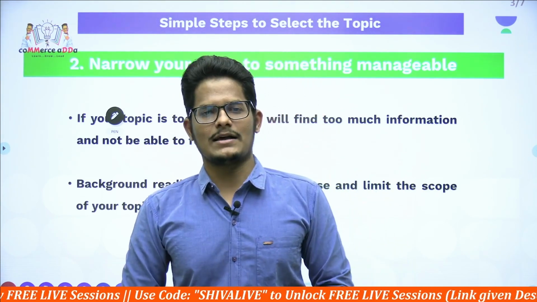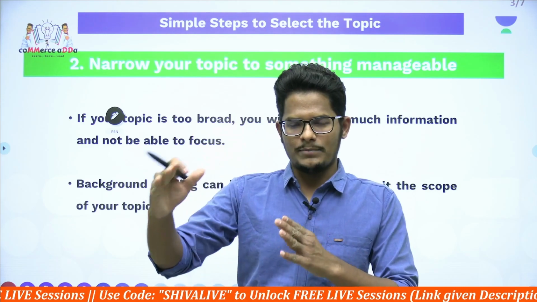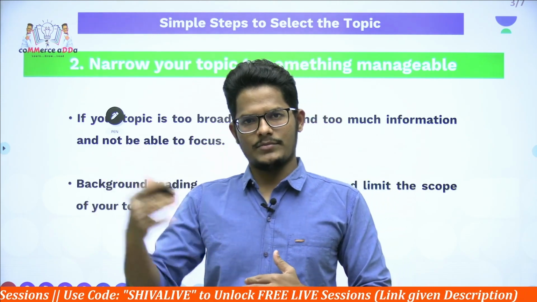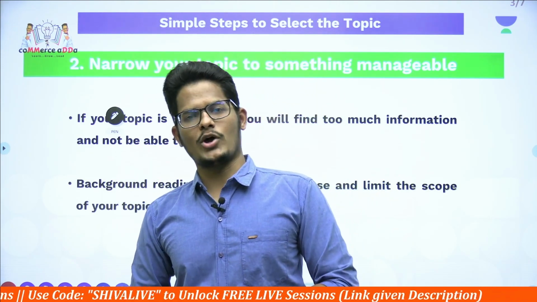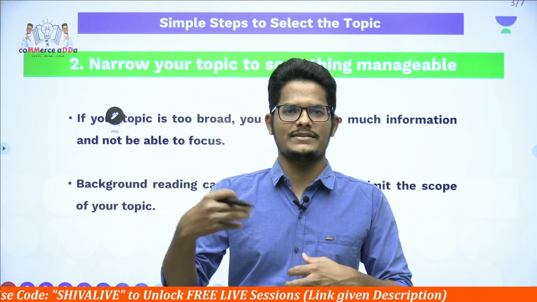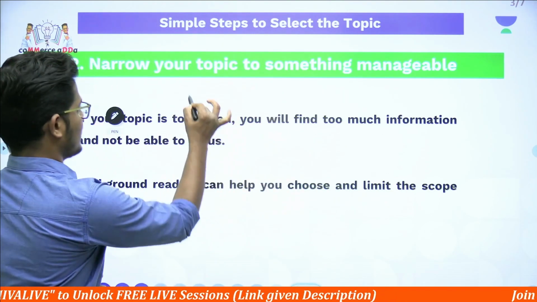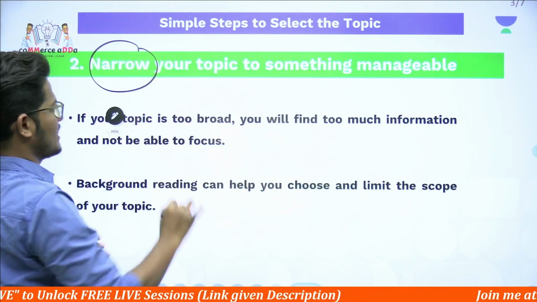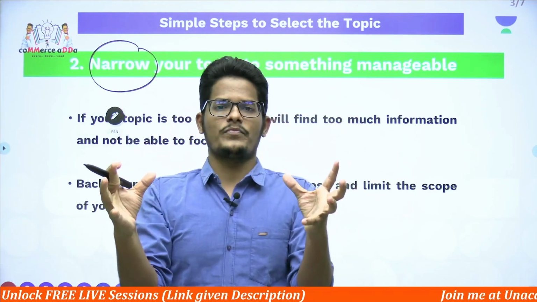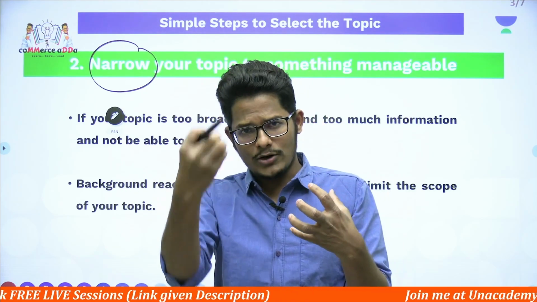Let's take this as an example. So private company night shift employees, how they handle their stress and how it is impacting their health. That is my study, but that looks like a very broad area, with very high scope. How can I narrow it down?